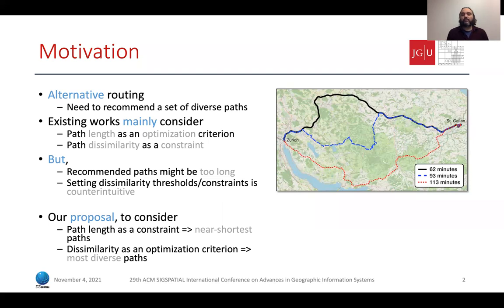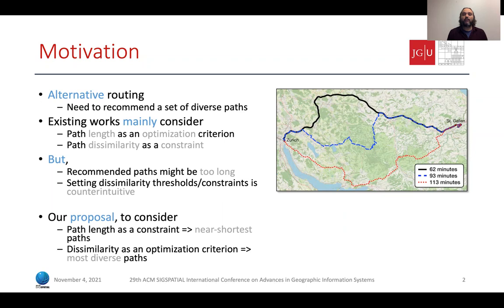Take, for example, the picture to the right. The user requests two paths from Zurich to St. Gallen. One option will be to recommend the black and the red paths, which are very dissimilar to each other. However, the red path is also very long. A different option will be to recommend the black and the blue paths, which are more similar to each other compared to the black and the red paths. However, they are both shorter than the red path.